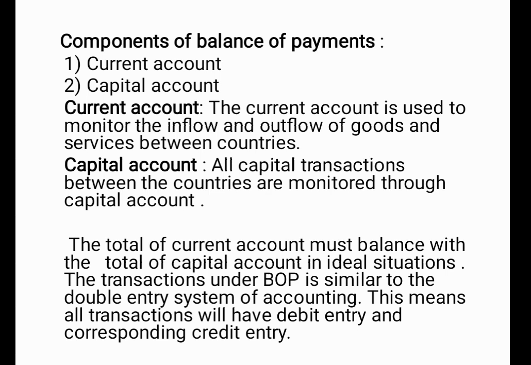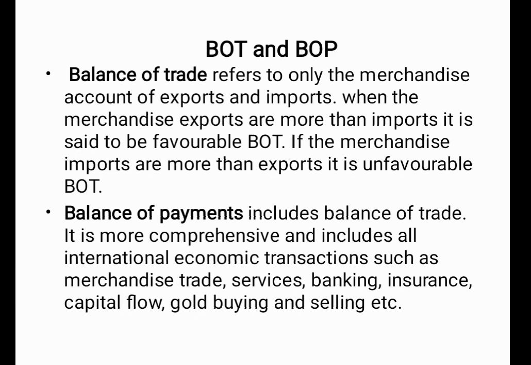The current account is used to monitor the inflow and the outflow of goods and services between the countries, while the capital account monitors the cash transactions between the countries. For all practical purposes, the current account must always balance with the capital account. The transactions under the BOP are similar to the double entry system of accounting. That means all the transactions will have a debit entry and a corresponding credit entry.